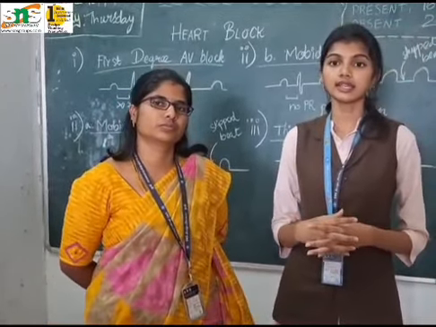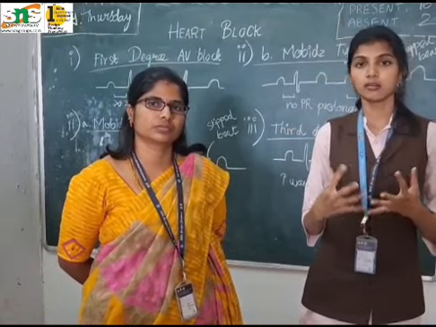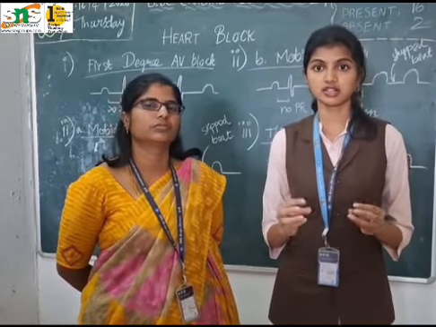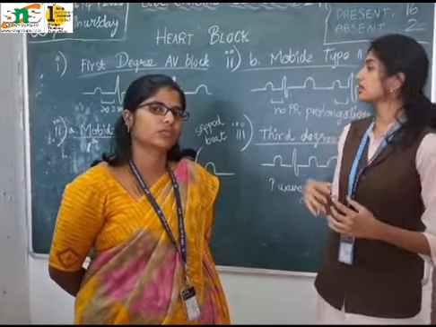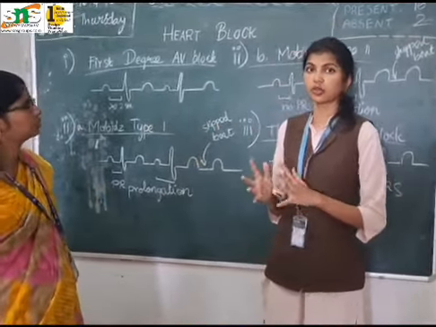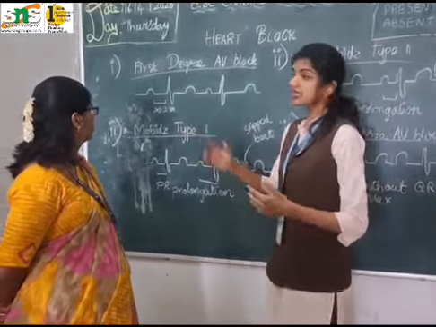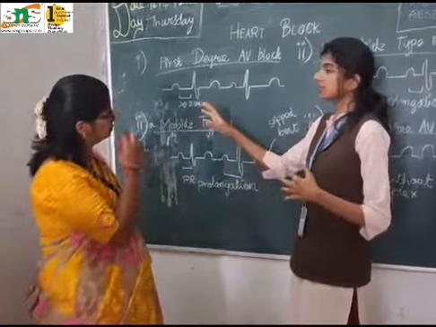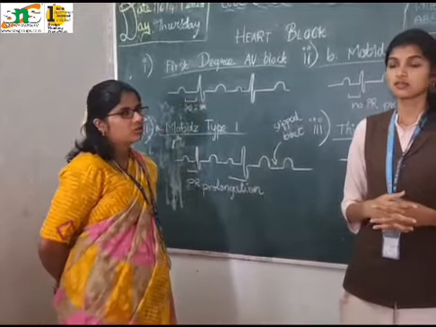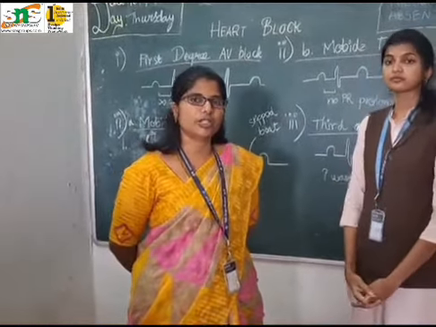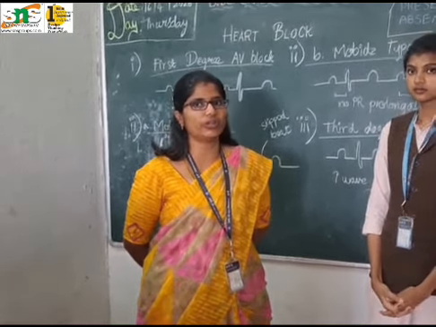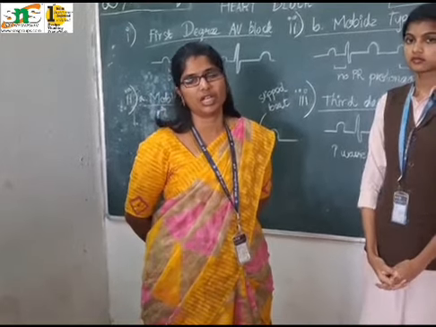This happens due to increased vagal tone, AV nodal delay, or mild conduction delays that might occur in the region. The ECG criterion, the main hallmark sign for this, is a prolonged PR interval. The normal duration of the PR interval is within 0.2 seconds. But in this condition, since there is a delay, the hallmark sign would be prolongation of the PR interval, meaning the duration would be over 0.2 seconds. Normal duration is about 0.18 to 0.20 second, and at most within 0.25 second is also considered a normal PR interval duration.